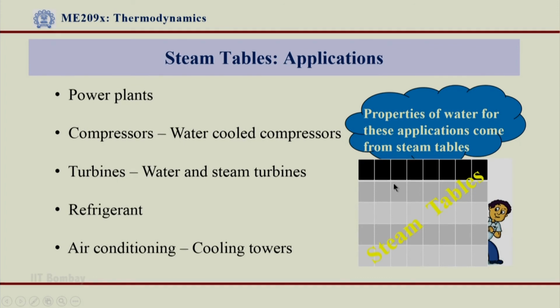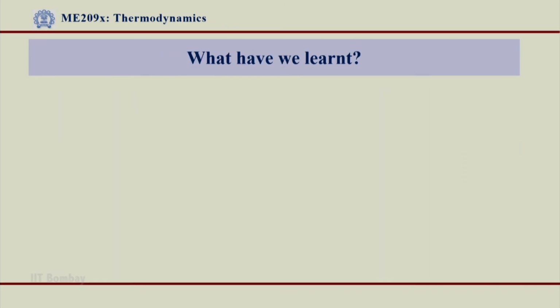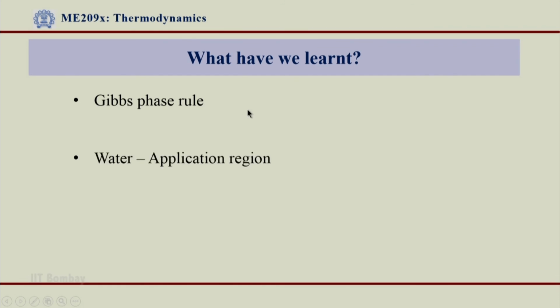Afterwards most of our discussion would go to reading the properties of water from steam tables, and I will introduce the steam table that we will refer to during all further lectures. So, what have we learnt till now? We have learnt Gibbs phase rule, where degrees of freedom can be found out for a given mixture or phase of water.